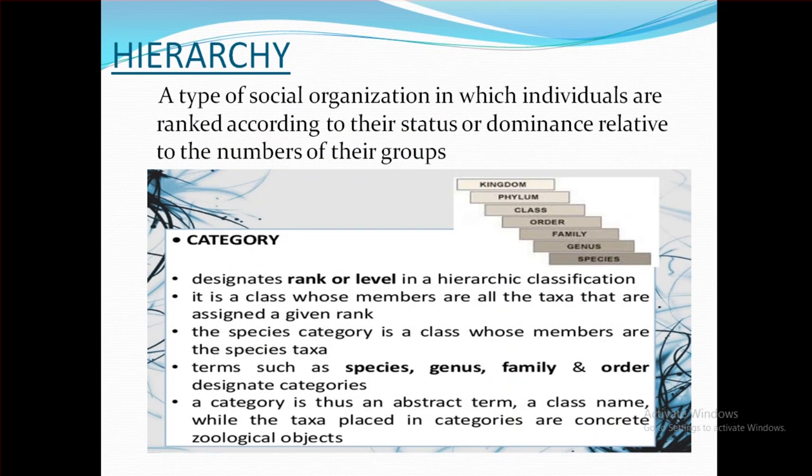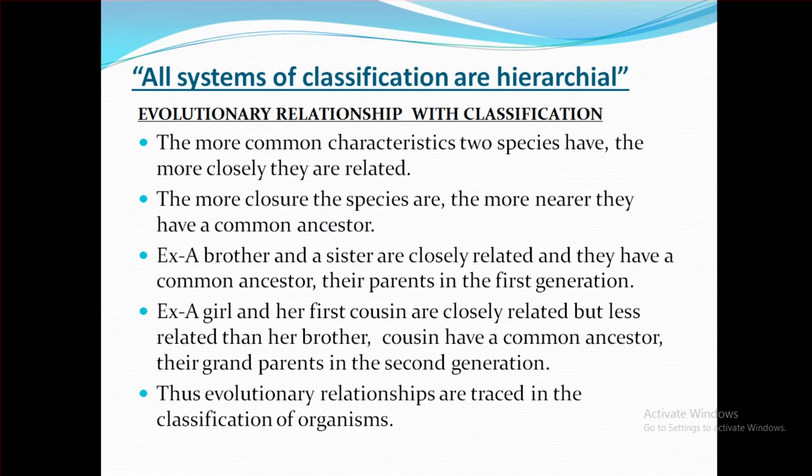The highest rank in such a classification is kingdom, while the species is the lowest rank, meaning grouping organisms in a proper manner. At the very top is the kingdom, which is the broadest category, followed by phylum, class, order, family, genus, and species. All systems of classification are hierarchical.